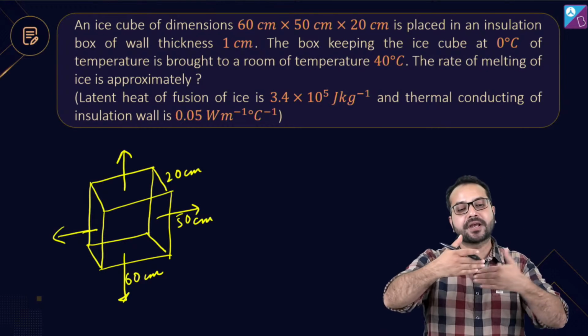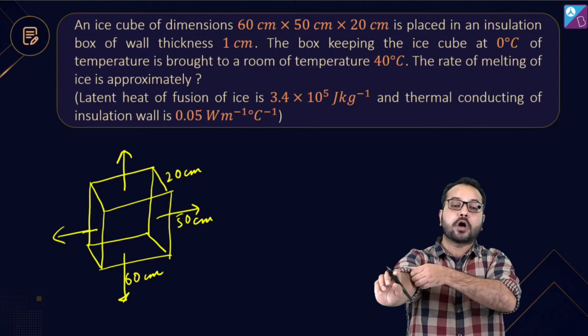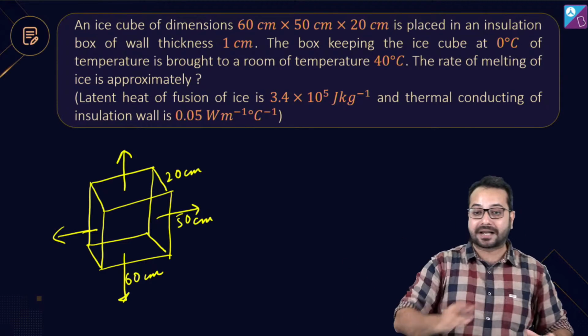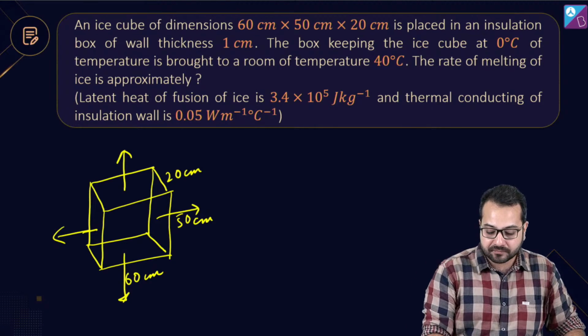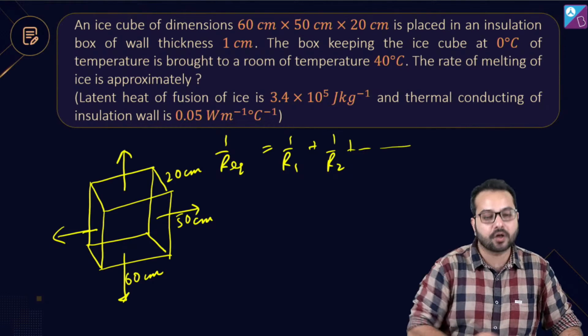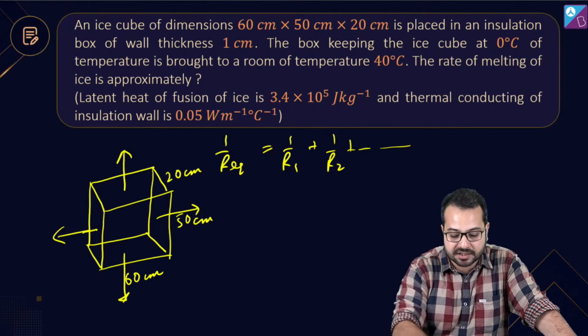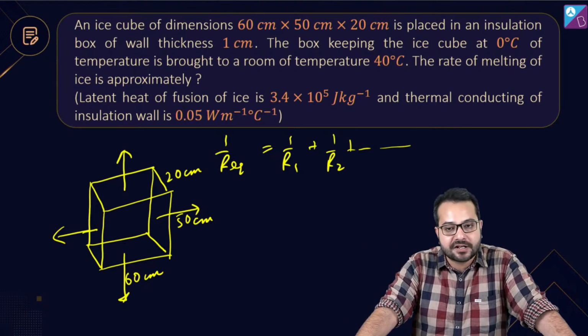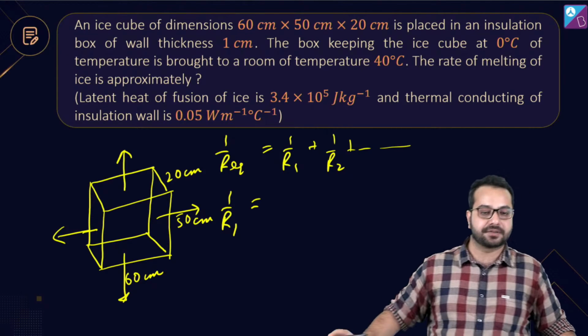Correct? Heat is going to escape out from all sides. Do you agree? All right. So now what we have to do is a parallel combination of the resistors. And what is parallel combination? 1 upon R equivalent is equal to 1 by R1 plus 1 by R2 and so on. So if we want the equivalent thermal resistance, this is what we'll have to do. Is this clear? Okay.